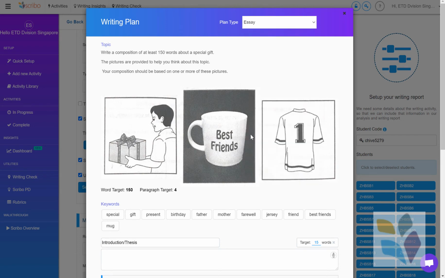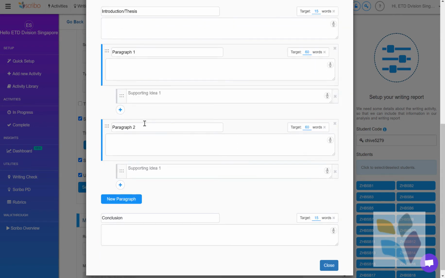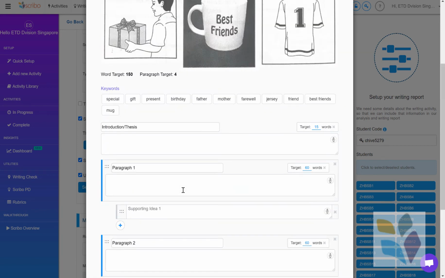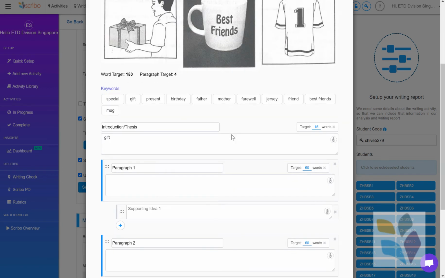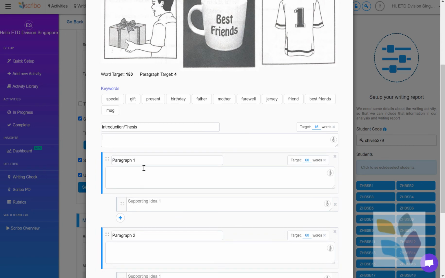So an essay is a generic one. What you'll find here is it gives students a way to plan their essay. This will come up inside their writing when they're actually writing. It'll come up with essay plan, and they can plan their essay and they can drag and drop words and all of these things that help them prepare to write better. That's what it's all about, getting ahead of the writing. So the writing plans can be tailored by teachers, very much so, or they can just be handed over by default to a student to use.